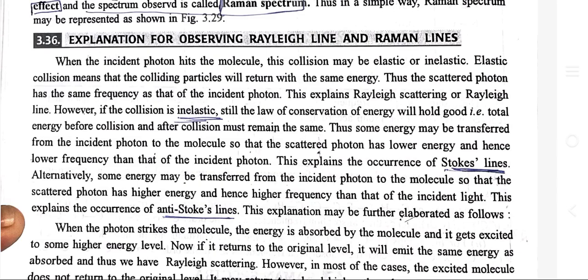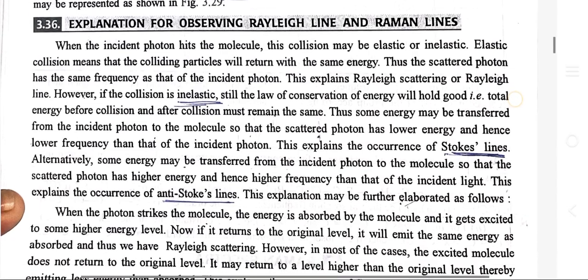However, if the collision is inelastic, still the law of conservation of energy will hold good, that is, the total energy before collision and after collision must remain the same. Thus some energy may be transferred from the incident photon to the molecule so that the scattered photon has lower energy and hence lower frequency than that of the incident photon. This explains the occurrence of Stokes lines.